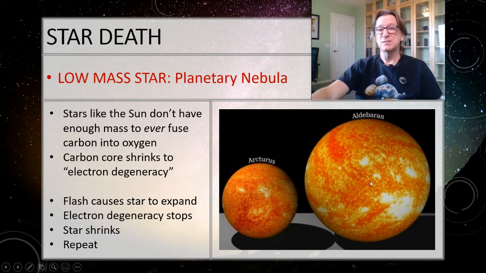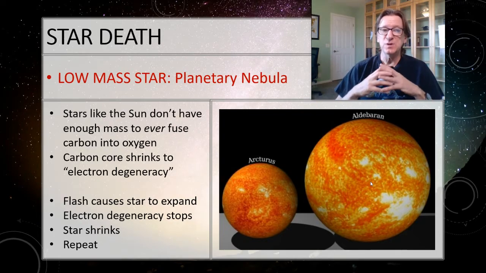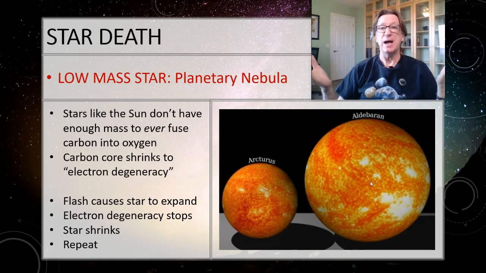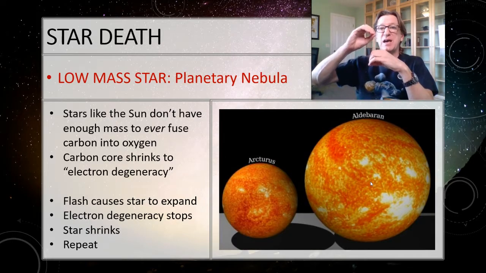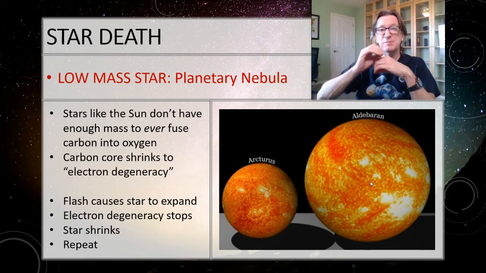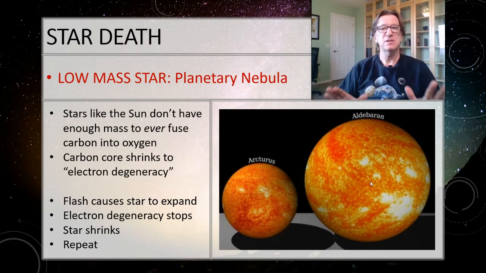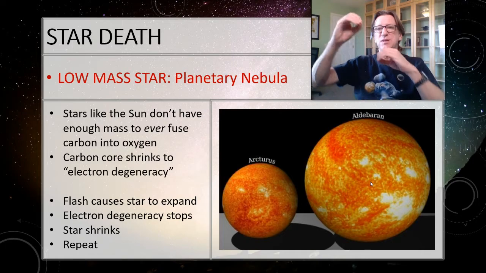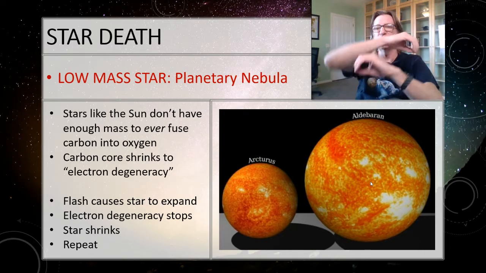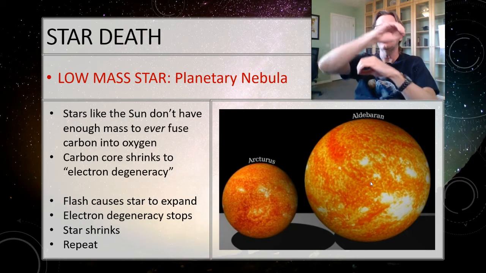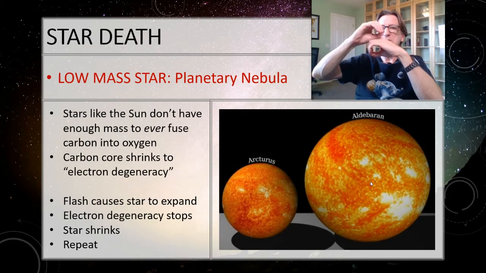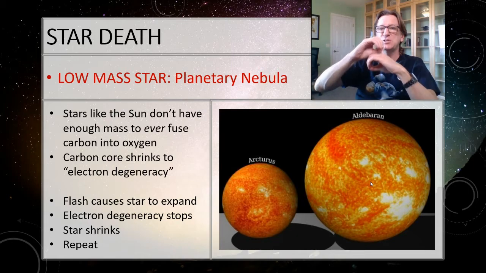A star with the mass of the sun will not have enough squeezing power to force that carbon to fuse into oxygen. It'll just never happen. So what happens then is that ash continues to shrink. It continues to collapse, that carbon. And eventually it falls into something called electron degeneracy. Now this is not a quantum mechanics course, so we're not going to get into a whole lot of details about it. What I want you to think about is that you can think of electrons as being marbles. And as long as they aren't touching each other, everything's fine. They never intersect. But eventually, if we squeeze hard enough, those electron marbles actually touch each other. That's degeneracy. That stops that collapse.